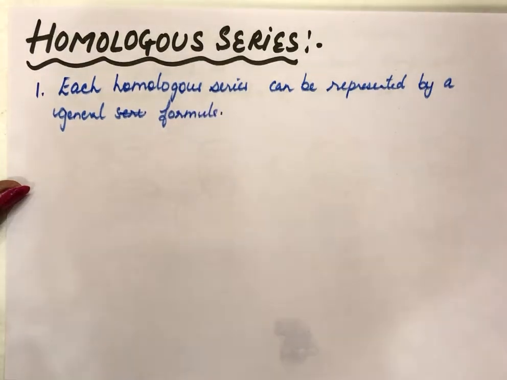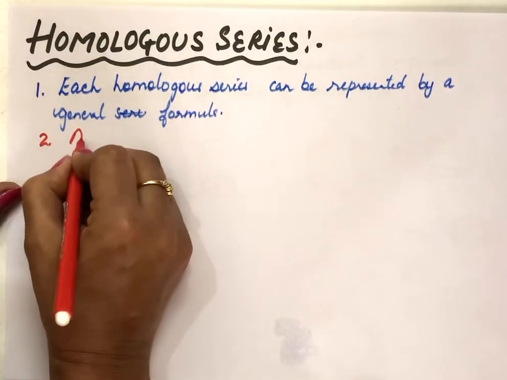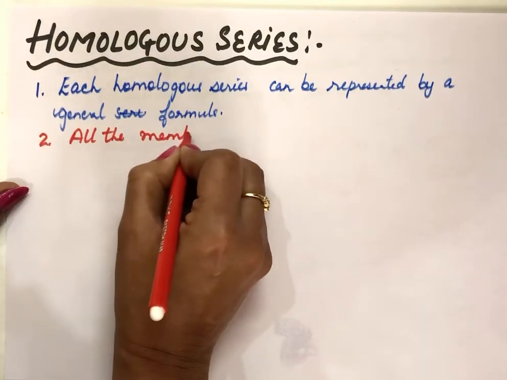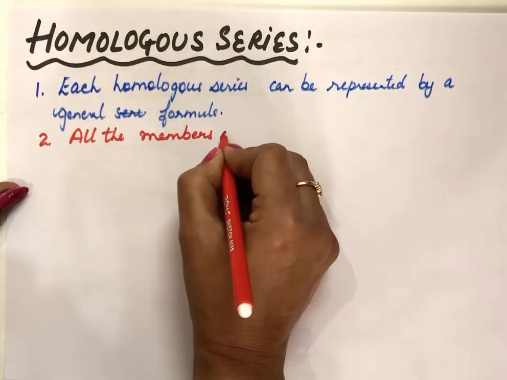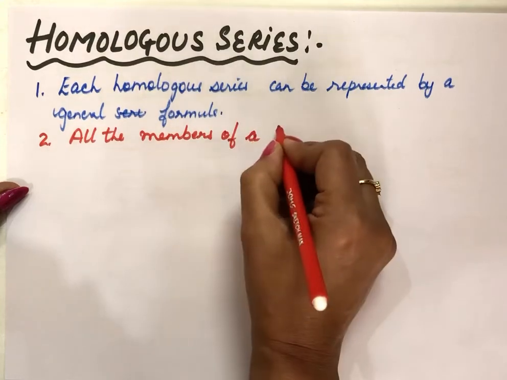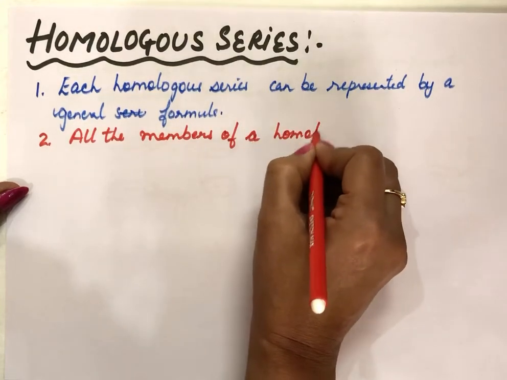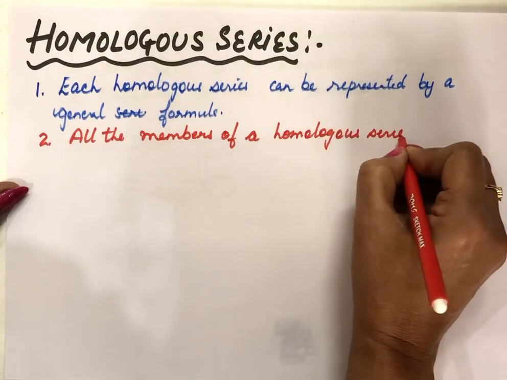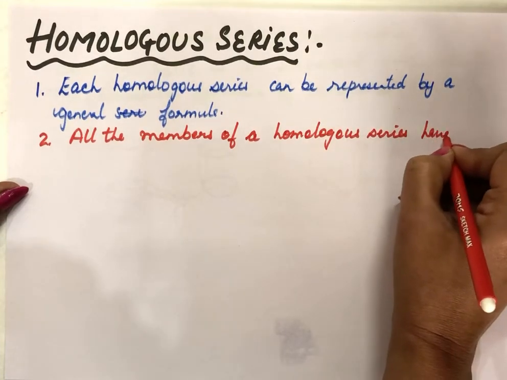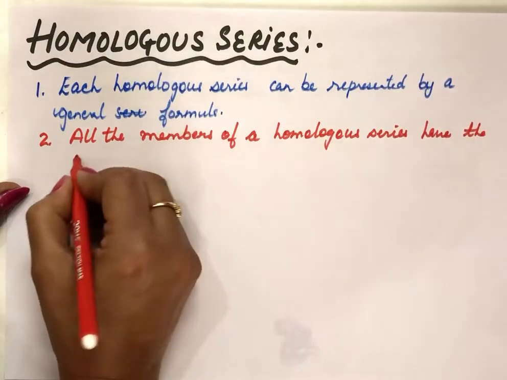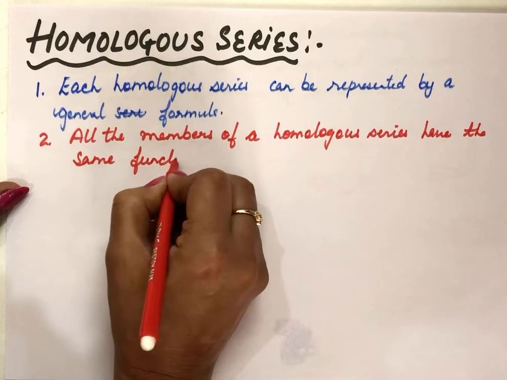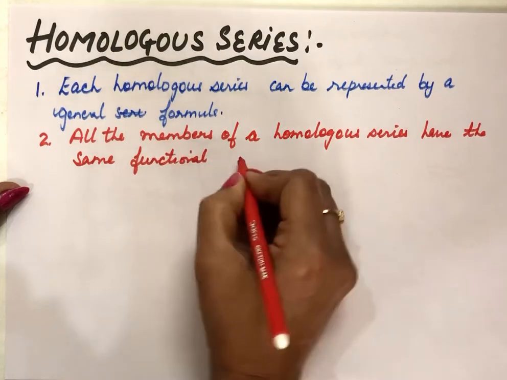And all the members of a homologous series will have the same functional group. Functional group means a group which will determine the functions of a compound.